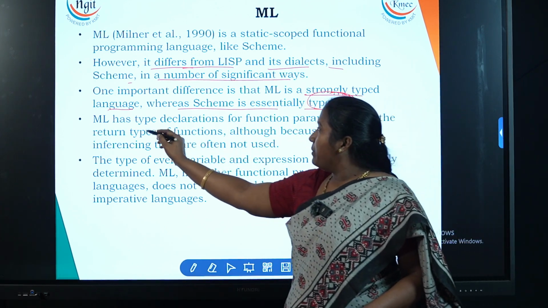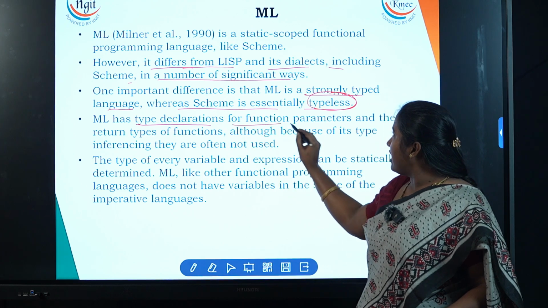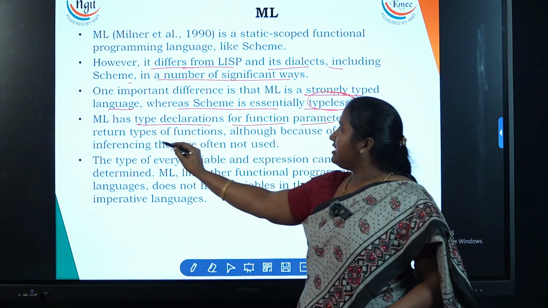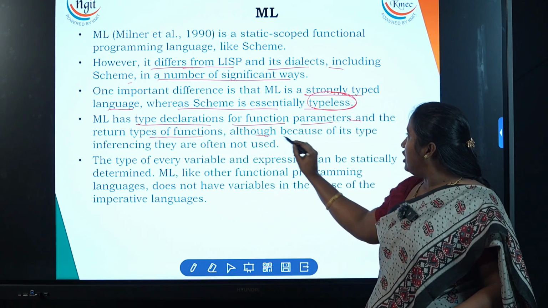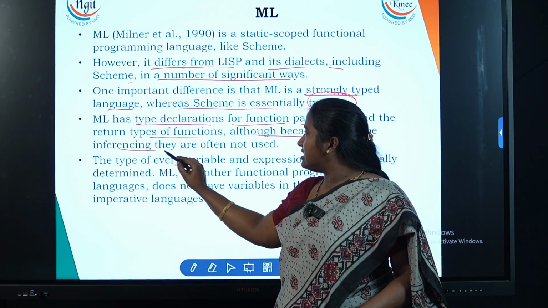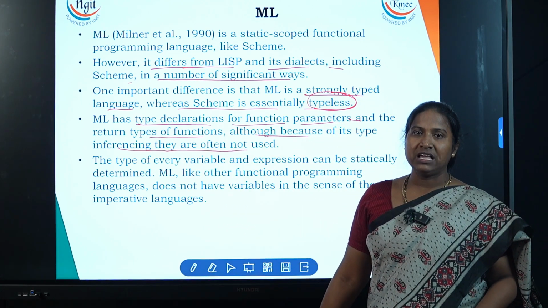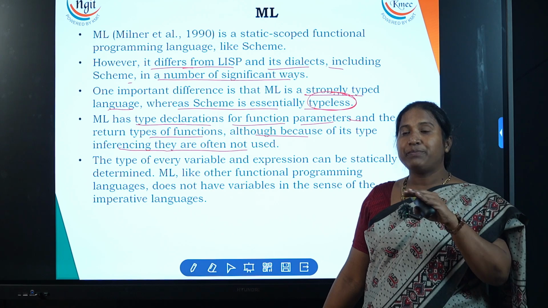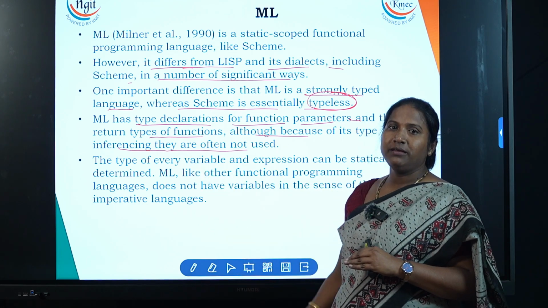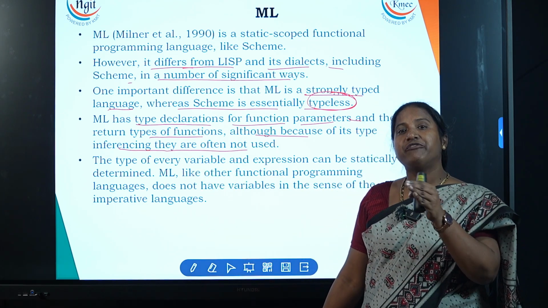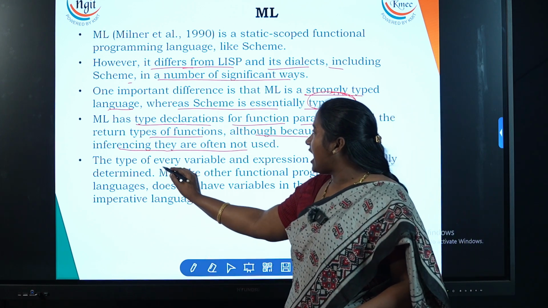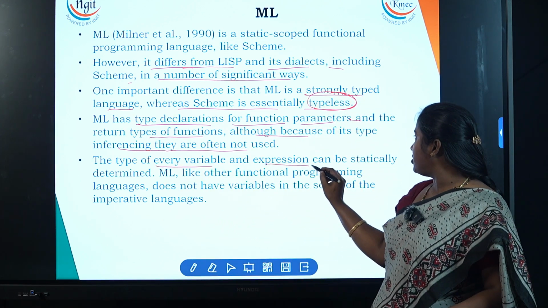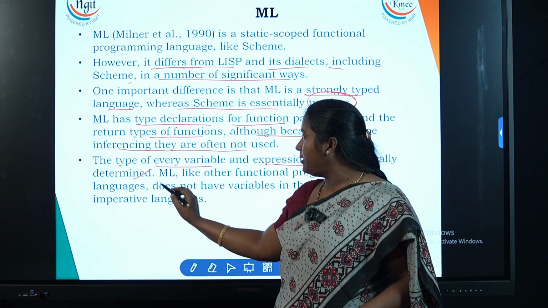Fine. ML has type declarations for function parameters and the return types of functions, although because of its type inferencing they are often not used. So ML has a type inferencing feature. The type of every variable and expression can be statically determined.